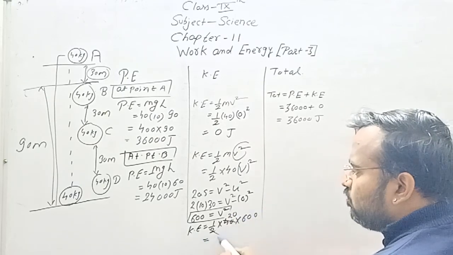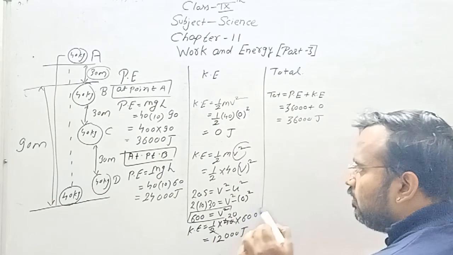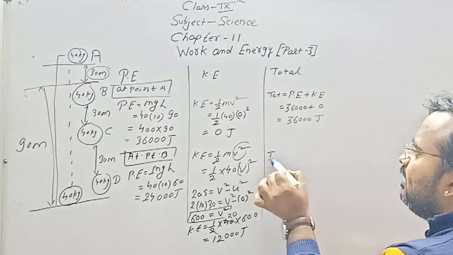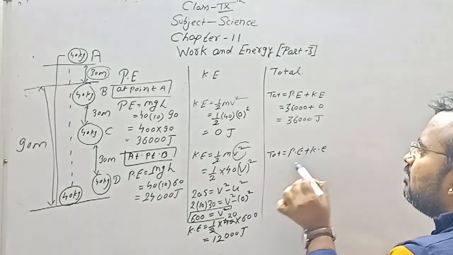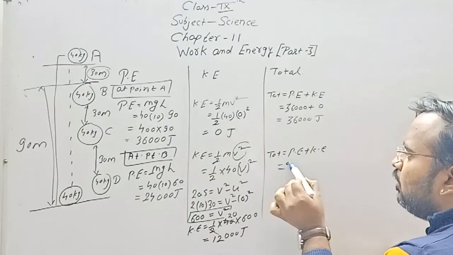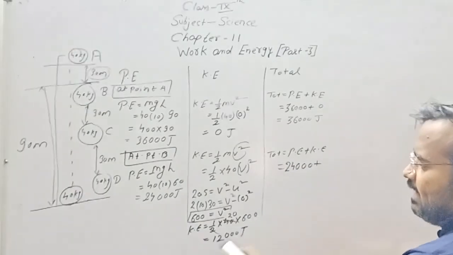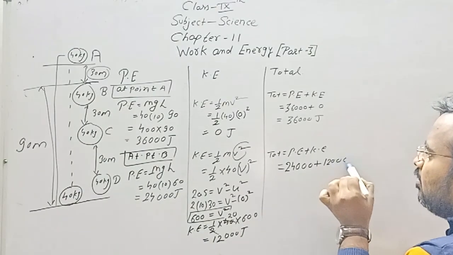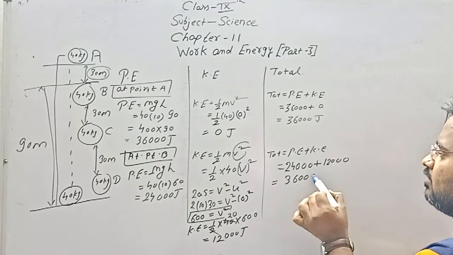So it would be 6 2s are 12, so 12,000 joule. Now the total energy, if I write, total energy is equal to potential energy plus kinetic energy. What is potential energy? 24,000. And what is kinetic energy? 12,000. Now 24,000 plus 12,000 is 36,000 joule.